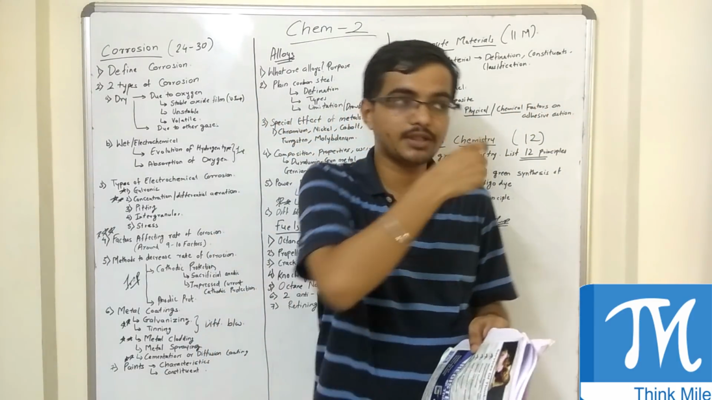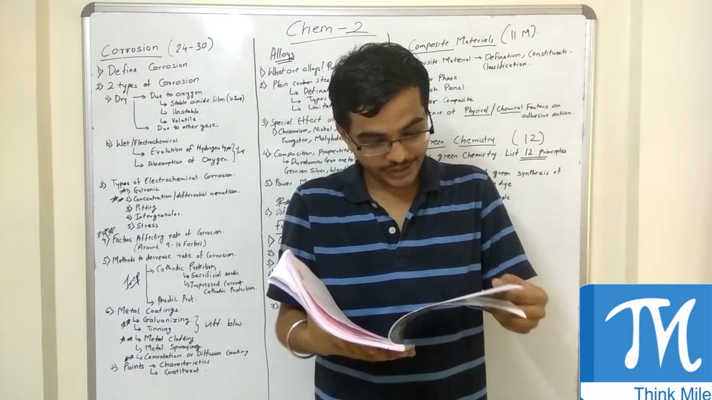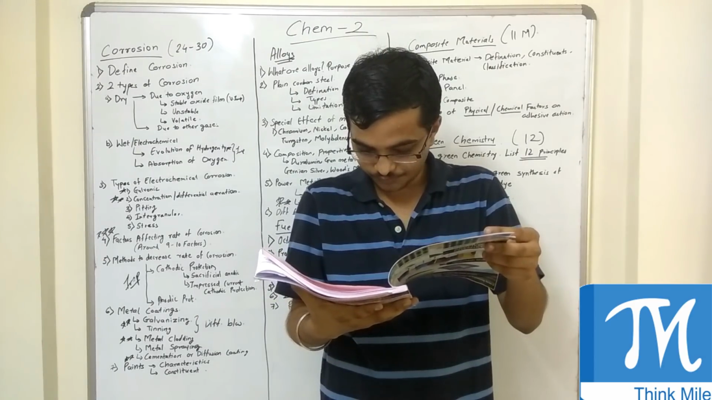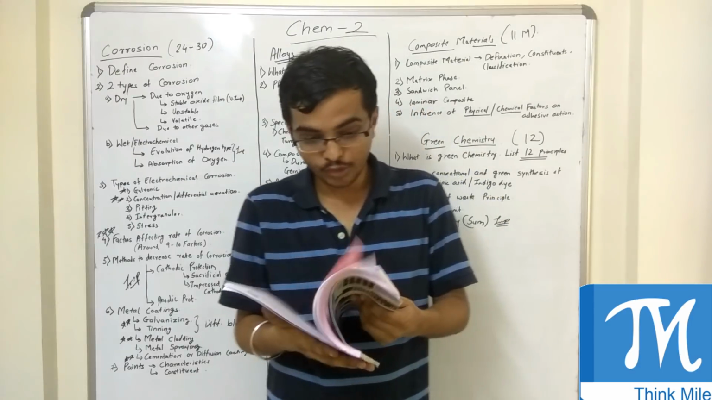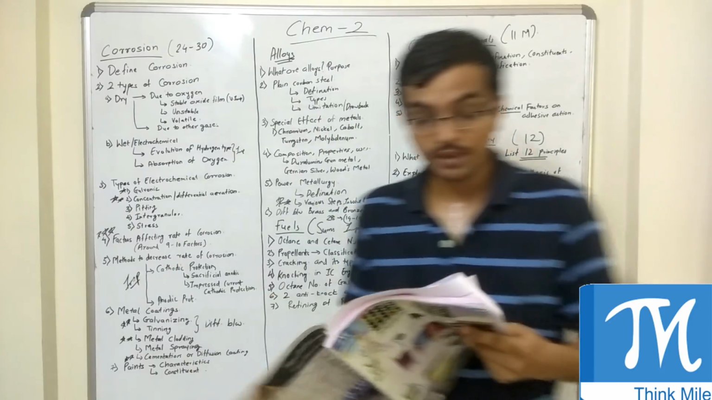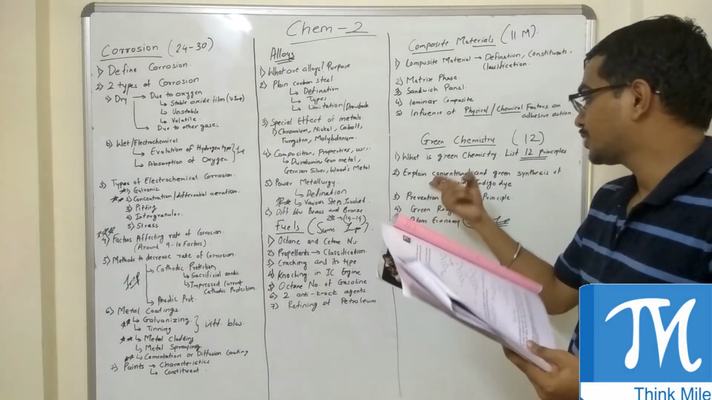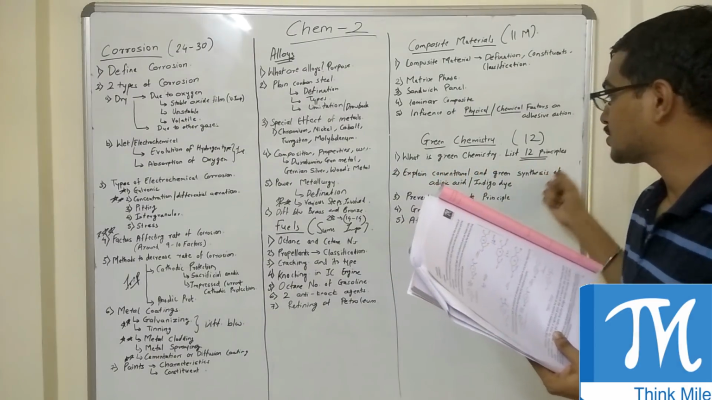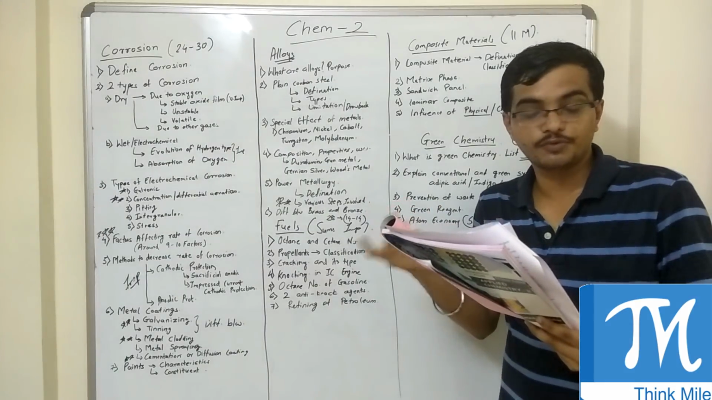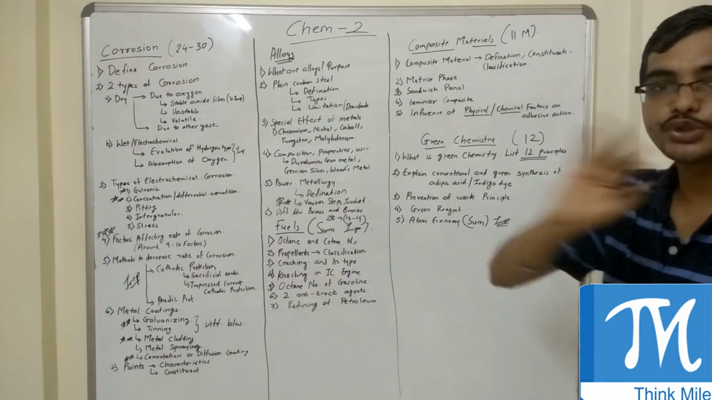Like in the last papers, there were only two topics. There is an addition to this, and there is one more added: green ibuprofen. So they might ask to explain conventional and green synthesis of adipic acid, indigo dye, or ibuprofen. A fixed question on this will surely appear.